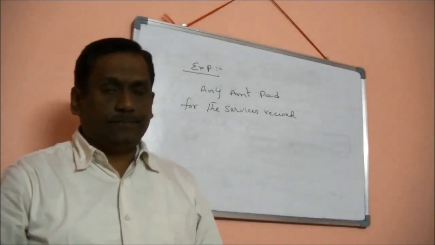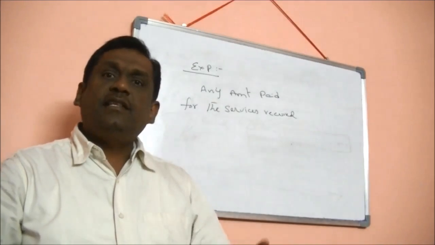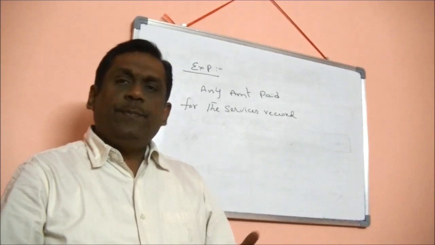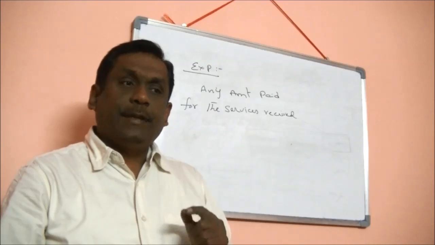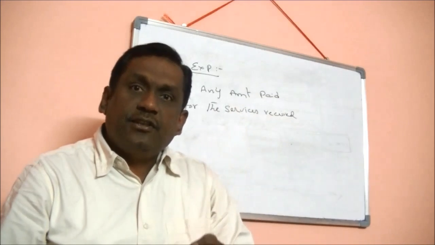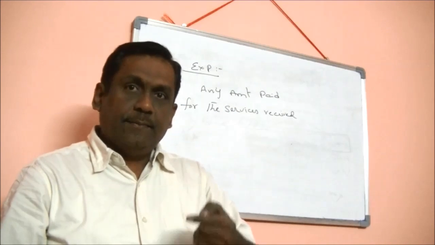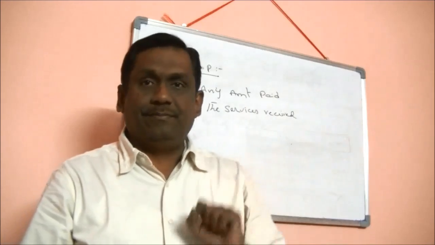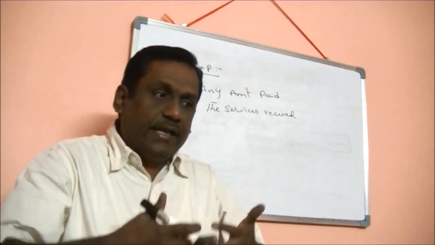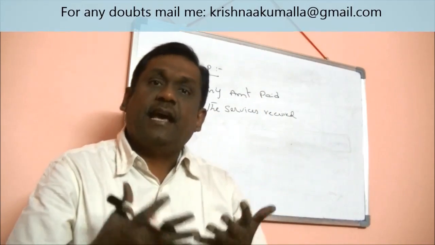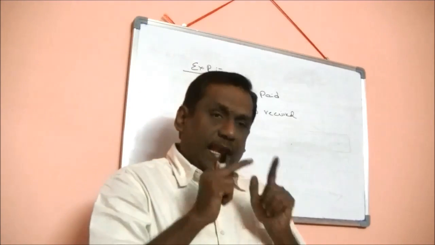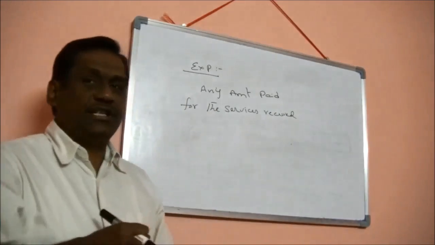Let us take an example. Salaries paid to employees. Why do we pay salaries to employees? Because they are the people providing services to the business, hence business is making payment to them. So, business is receiving services and making payment. Hence, salary is an expenditure. You got my point? Let me get into prepaid expenditure now.